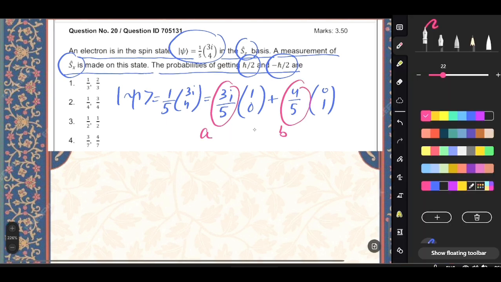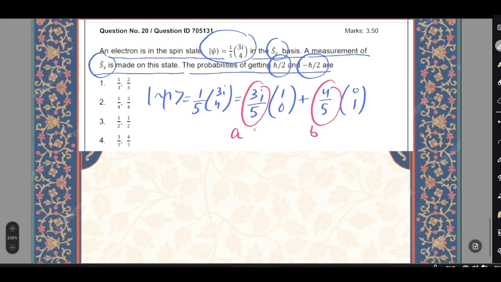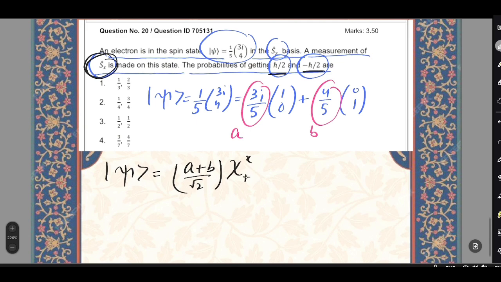Okay, now we have to find the probabilities of getting ħ/2 and -ħ/2, not in the Sz basis but in the Sx basis. So for that we have to write psi in the Sx basis. We know it is given by (a+b)/√2 |x+⟩, and then we will have (a−b)/√2 |x−⟩.